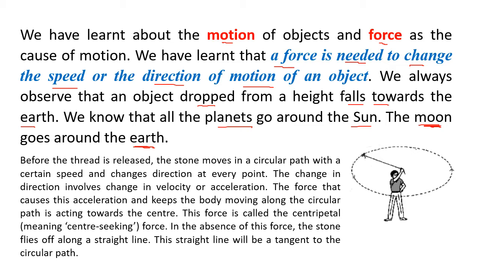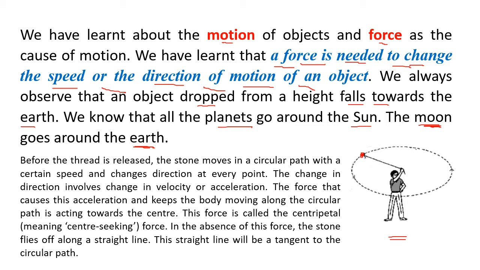Now to understand how force is needed to change the speed and direction of the motion, we have to understand how force is needed. Now planetary motion is slightly difficult, so we start with a very simple example. In this diagram you can see a boy has got a thread. At the end of the thread he has tied a stone.